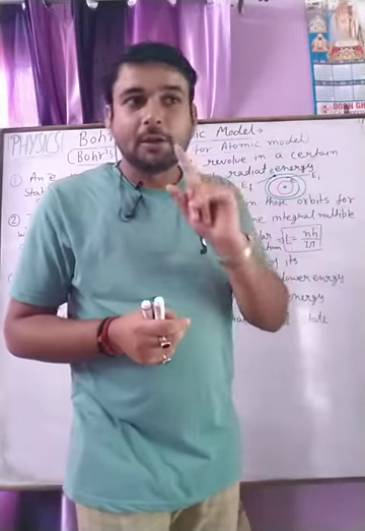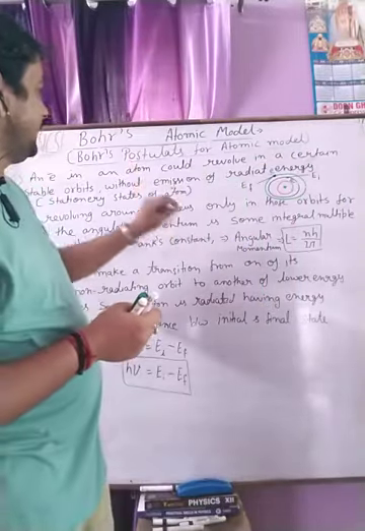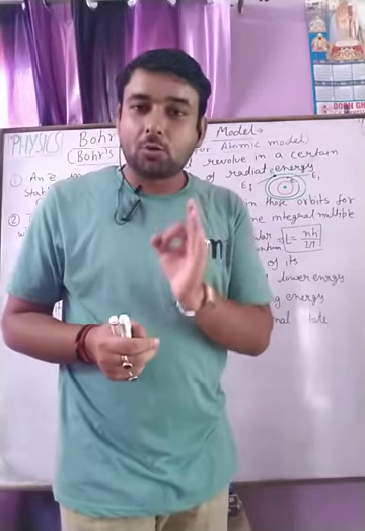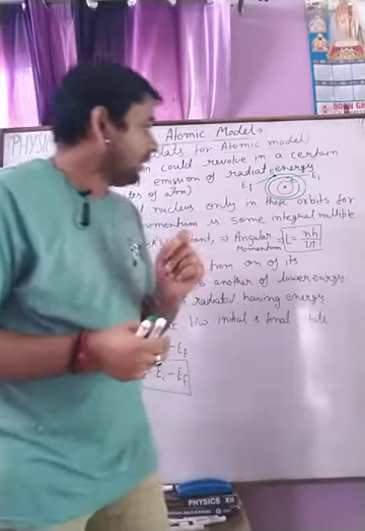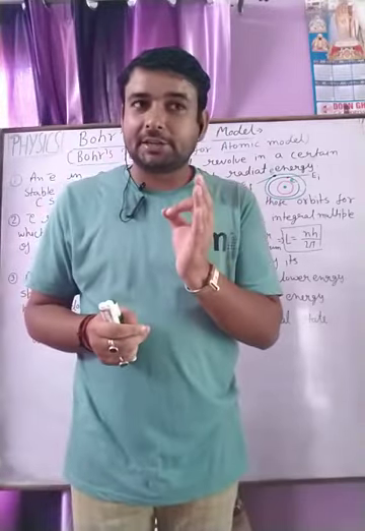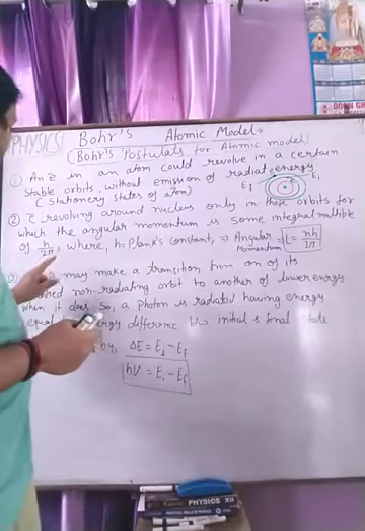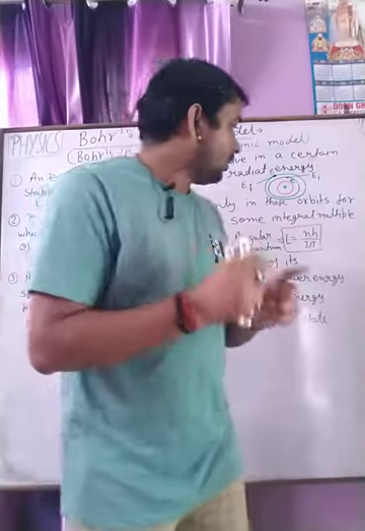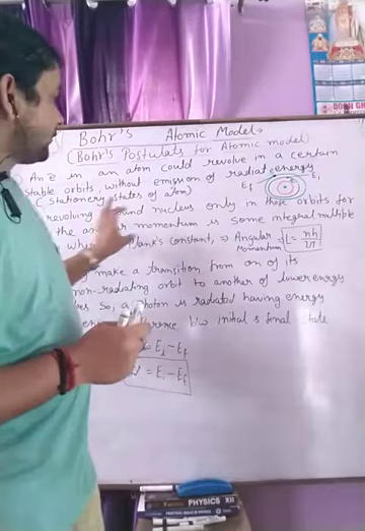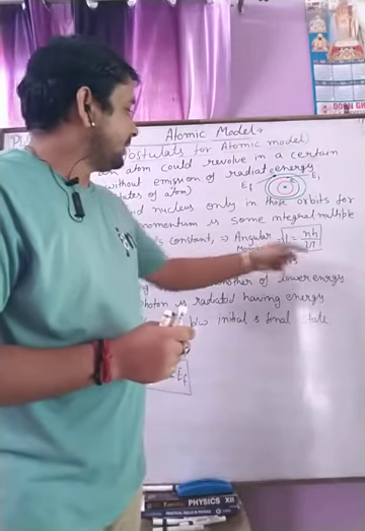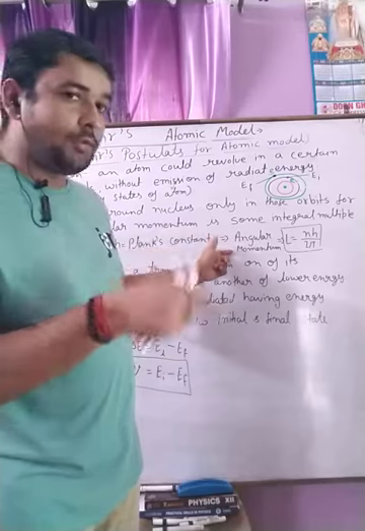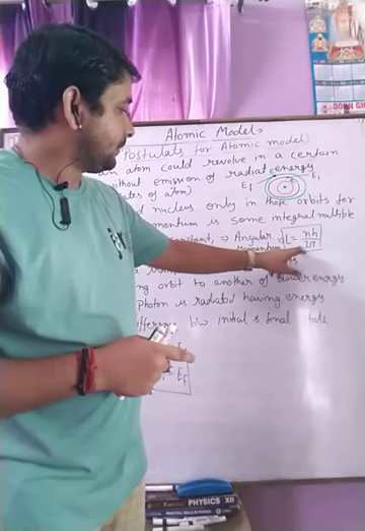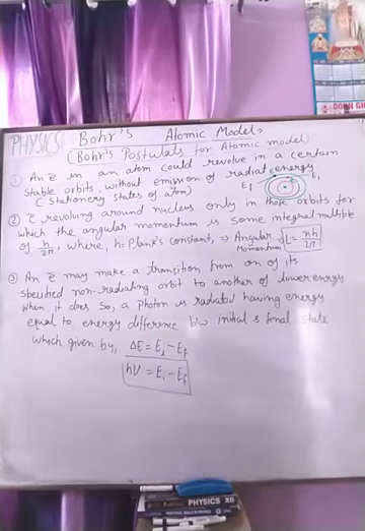So Bohr uses in his second postulate the uncertainty principle of Heisenberg. According to the uncertainty principle, the total energy of the accelerated charge is an integral multiple of h upon 2 pi. Okay, it is clear. On the basis of the uncertainty principle, he explained the angular momentum of the electron revolving around the nucleus is given by this. This is the second postulate.